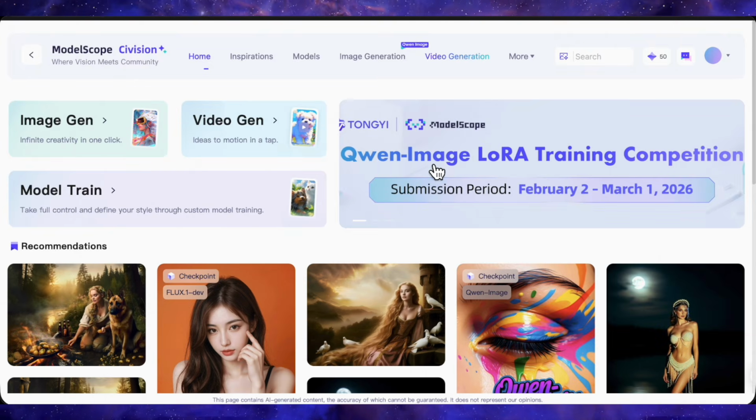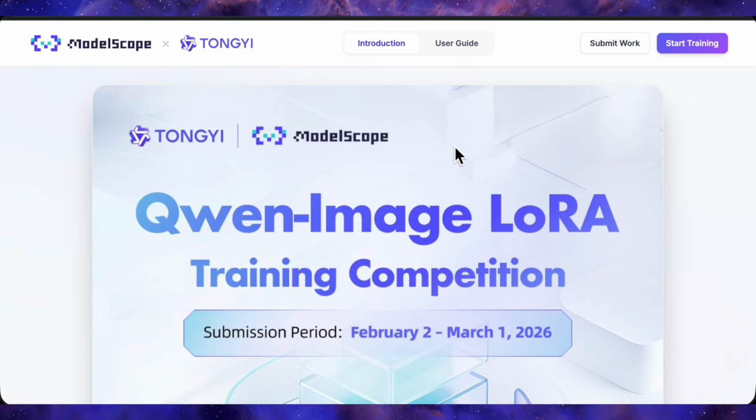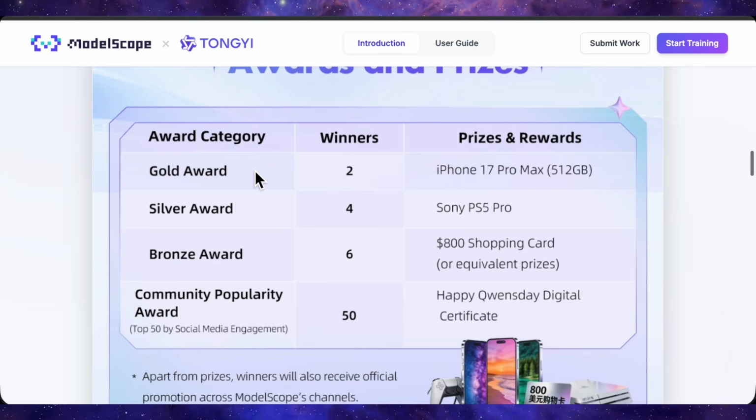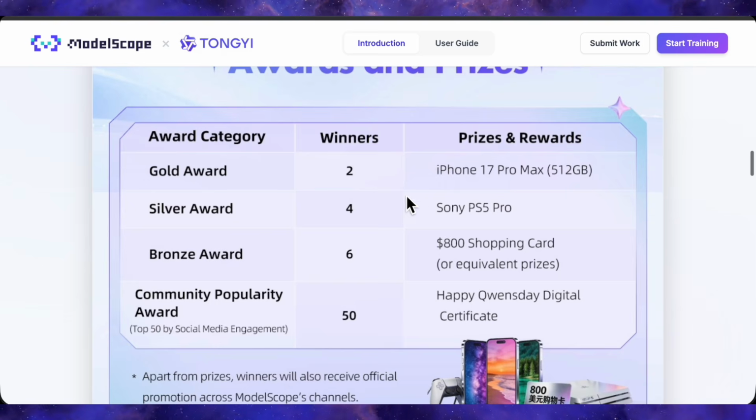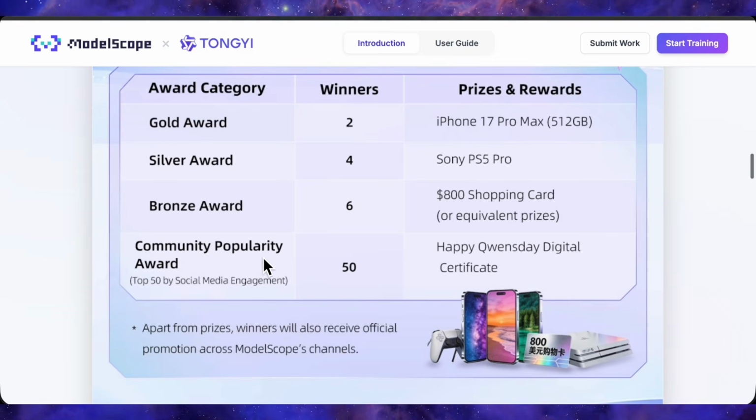Now, here's something really cool happening right now. ModelScope is running the Qwen Image LoRA online hackathon with serious prizes. If we go to their competition page, you can see all the details. It's running from February 2nd to March 1st. We're talking iPhone 17 Pro Max, PlayStation 5 Pros, $800 gift cards. All the training is completely free on ModelScope. You can see there are 2 winners for an iPhone 17 Pro Max, 4 winners for a Sony PlayStation 5 Pro, 6 winners for $800, and 50 winners for a popularity award.